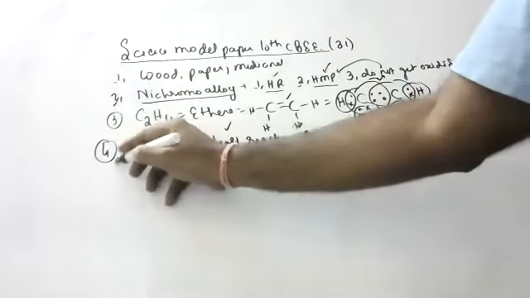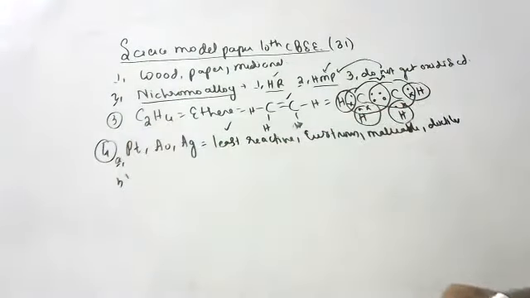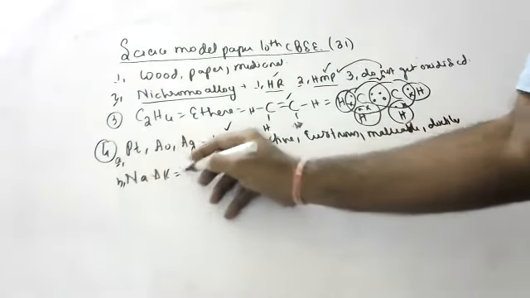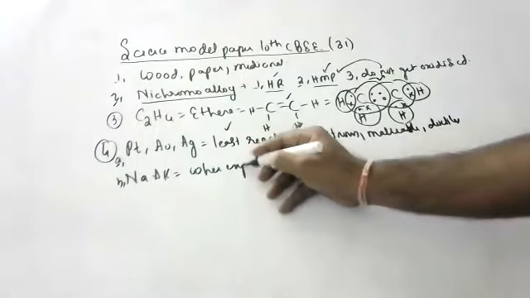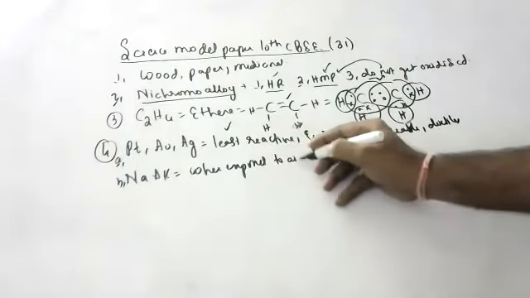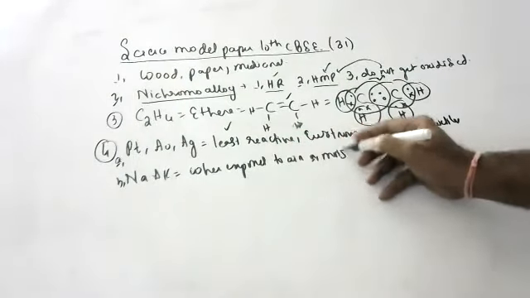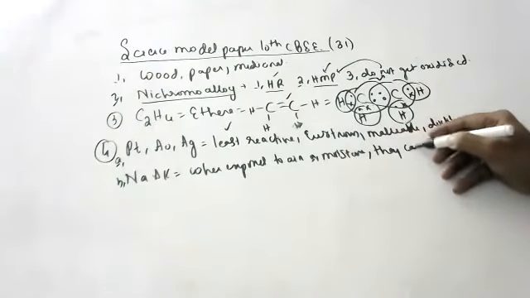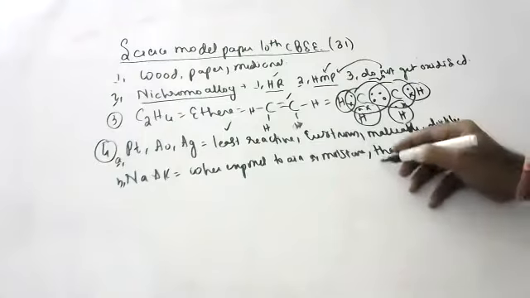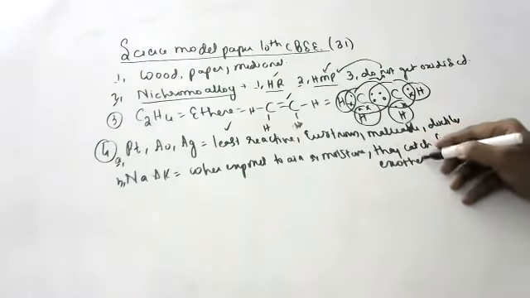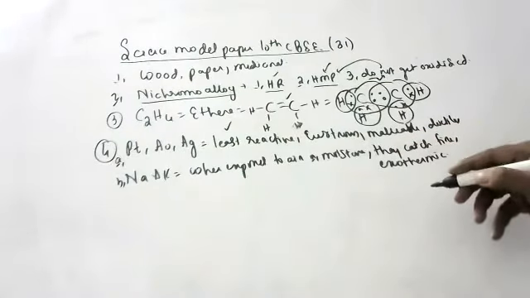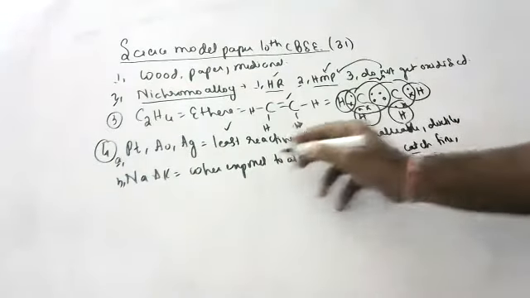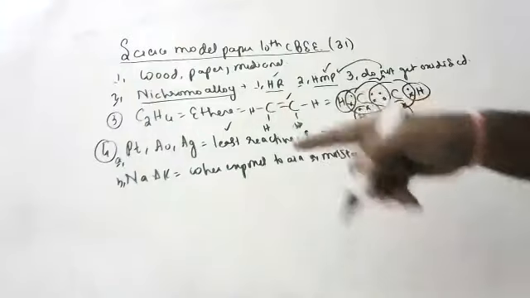Next one. This is the A bit, and what is the B bit of the fourth question, children? Metals like sodium and potassium are stored in kerosene. They are highly reactive. When exposed to air or moisture, they catch fire. The reaction is highly exothermic. So when exposed to air or moisture, the first point is they catch fire and the reaction is highly exothermic.